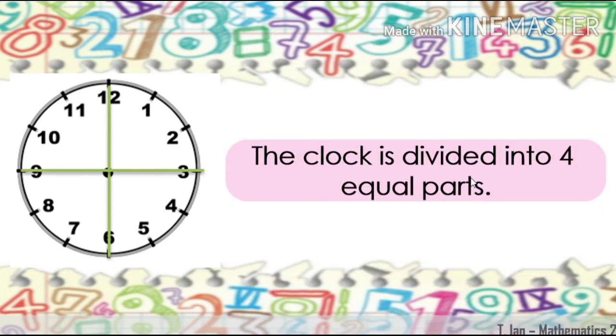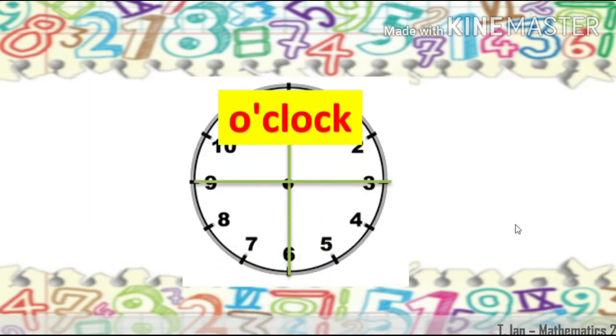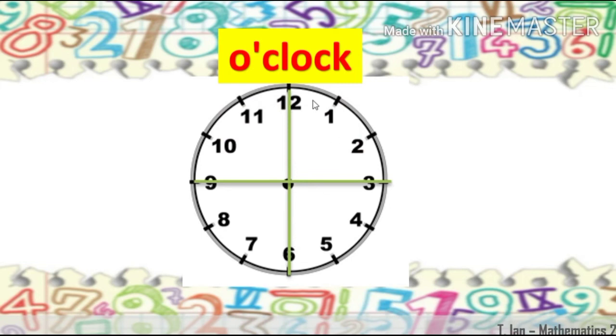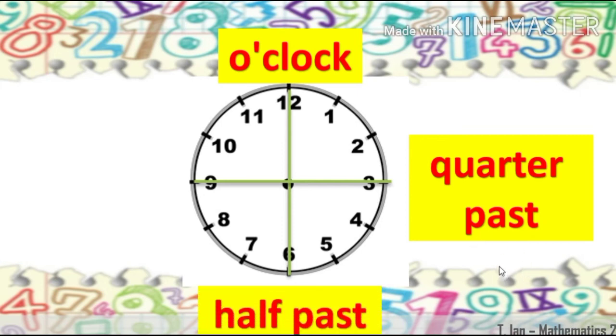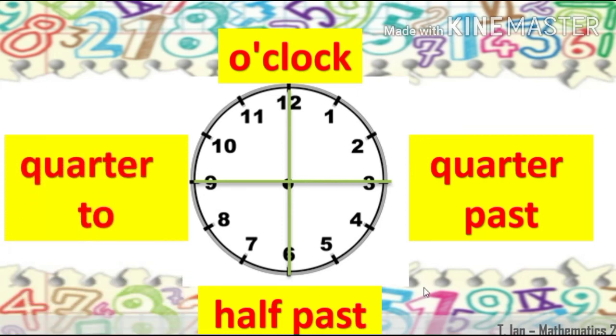So the clock is divided into 4 equal parts. First, if the long hand is pointing to number 12, meaning it is o'clock. Next, if the long hand is pointing to 3, meaning that is quarter past. If the long hand is pointing to number 6, that is half past. And if the long hand is pointing to 9, that is quarter to. We are going to tackle this one further next meeting.